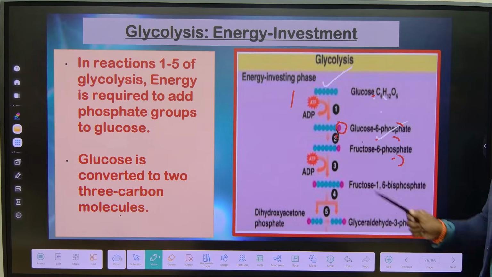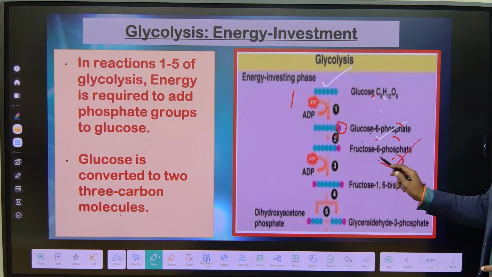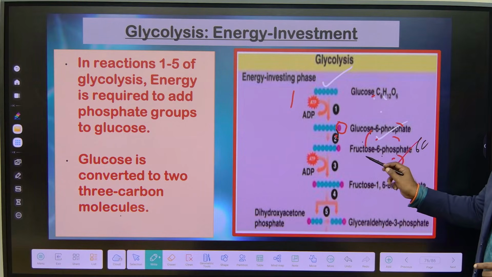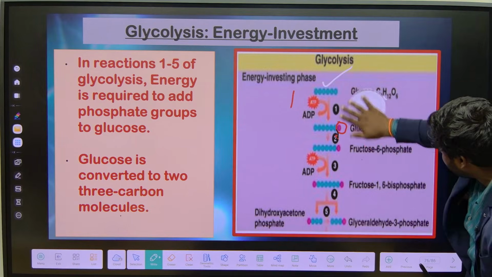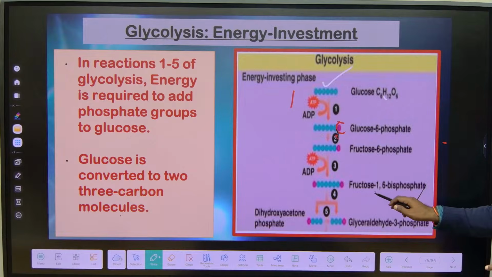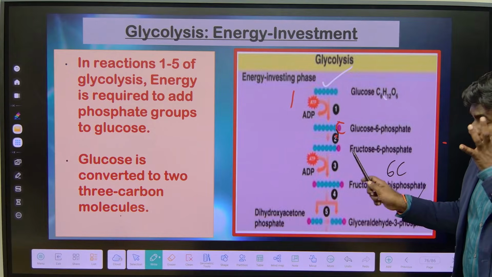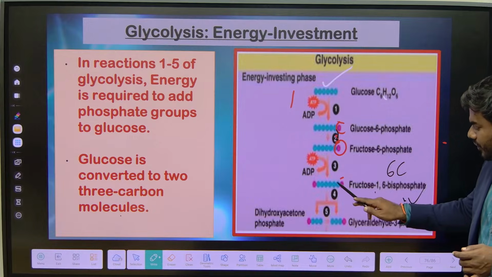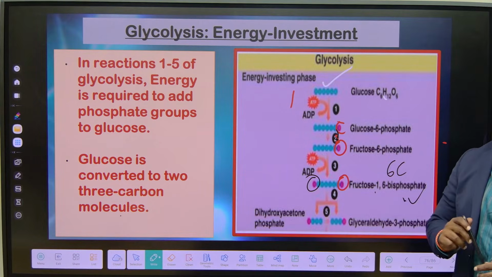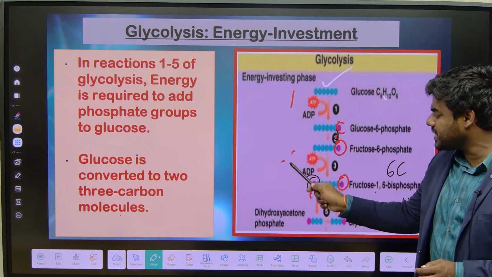1. Only 1. Now glucose 6-phosphate is converted into fructose 6-phosphate. How many carbon is it? 6 carbon. There is no change in the carbon number. It is just converted from one isomer to another isomer. Then fructose 6-phosphate, 6 carbon, is converted into fructose 1,6-bisphosphate. This is how many carbon? Still 6 carbon. But what happened? In the fructose 6-phosphate, only the 6th carbon has the phosphate. But in the fructose 1,6-bisphosphate, along with the 6th carbon, even the 1st carbon has a phosphate. Since we added one phosphate, someone has to donate that phosphate. Again, the donor is ATP.